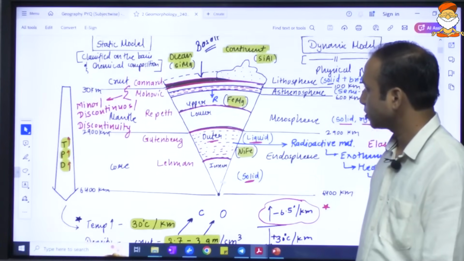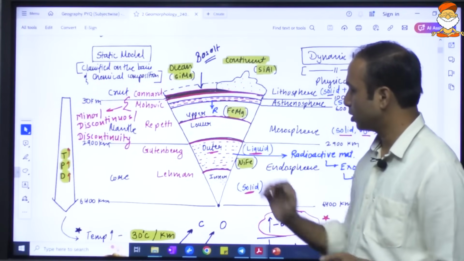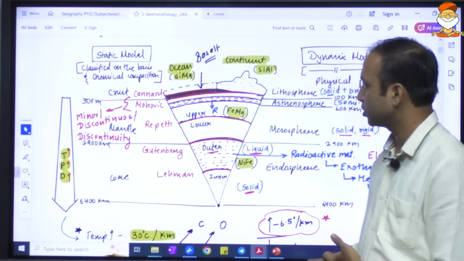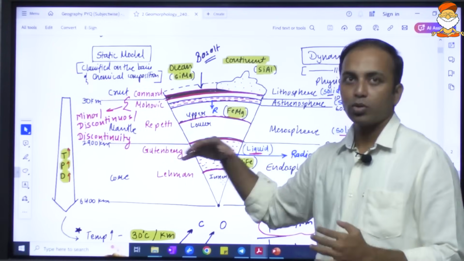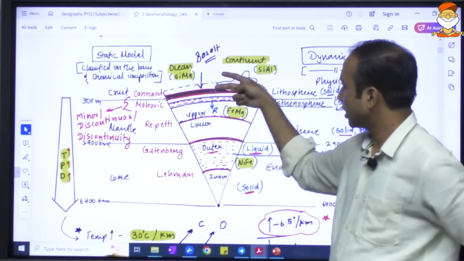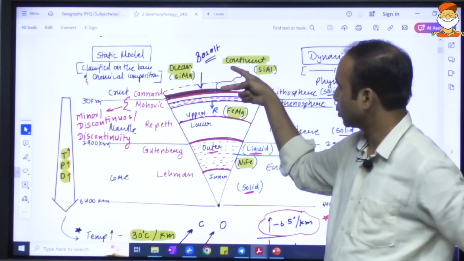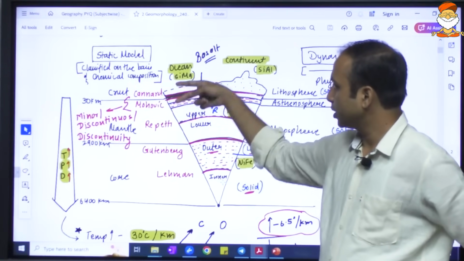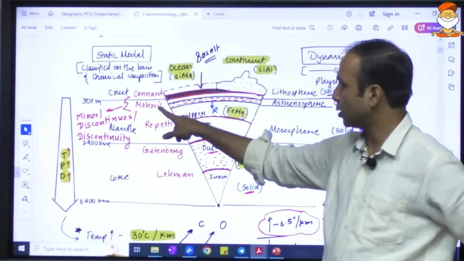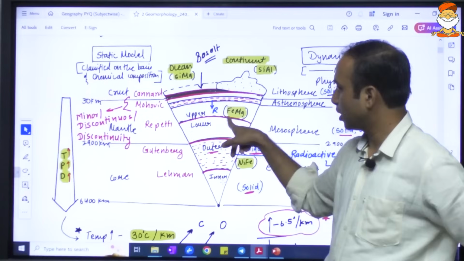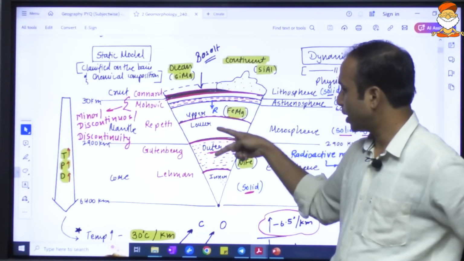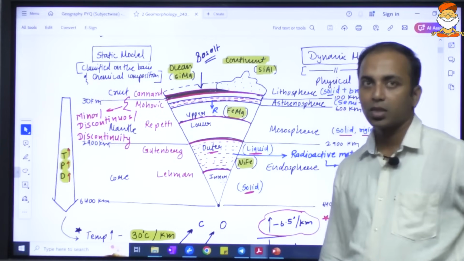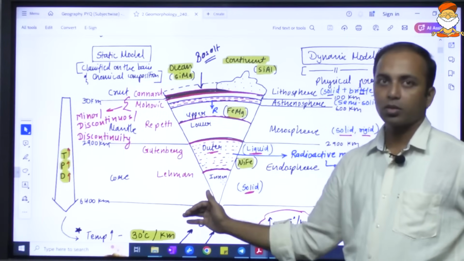Now you can see some words in the red color. These are the minor plates. So basically the crust, mantle, and the core, they are major plates. Then in the crust we see continent and the ocean. So between this continental plate and the oceanic plate, there is a minor plate known as Conrad. Then between this crust and the upper mantle, there is this minor plate known as Mohorovicic. Upper mantle, lower mantle, again minor plate Repetti. Then the lower mantle and the outer core, Gutenberg. Outer core, inner core, Lehmann. So just try to mug up these facts in the order. UPSC may ask the order in this.